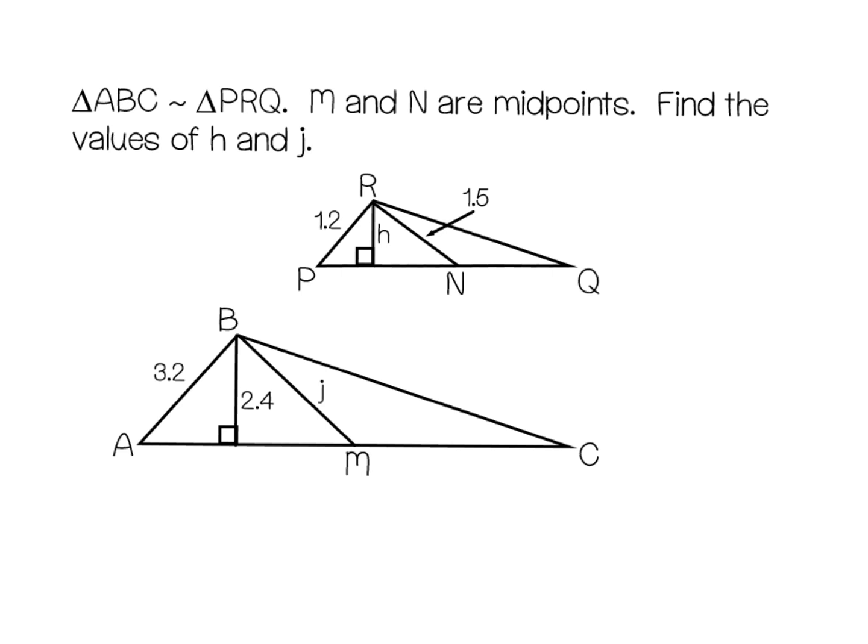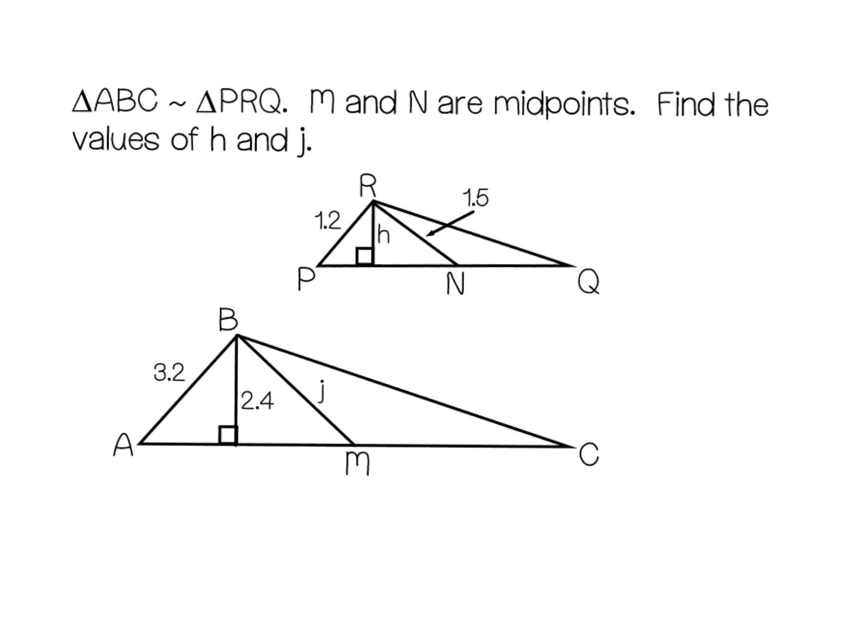So let's go ahead and solve one. Here I have triangle ABC and triangle PRQ are both similar. M and N are midpoints. That means here that BM and RN are both going to be medians. And you can see here, I don't have this part labeled, but this is an altitude, and this part here coming from R is an altitude.